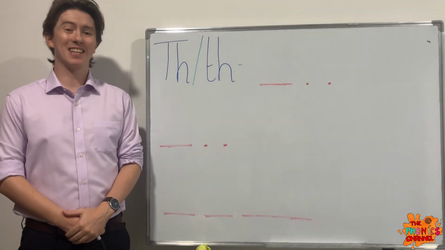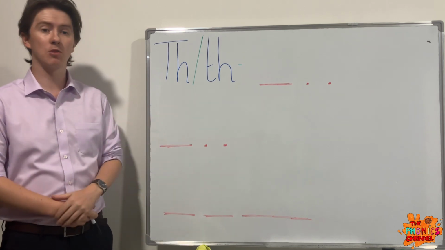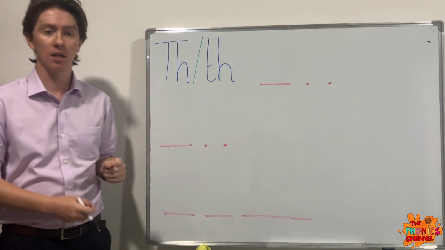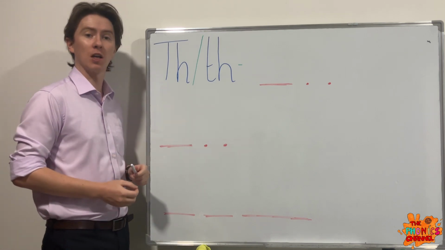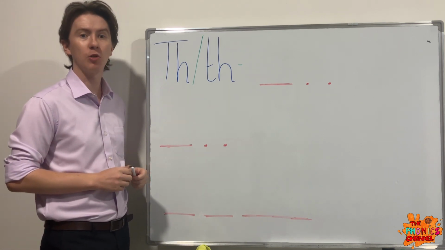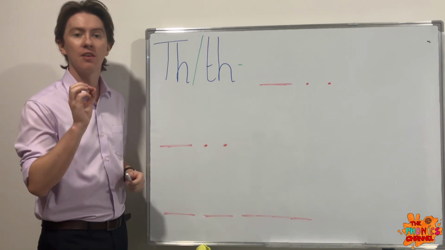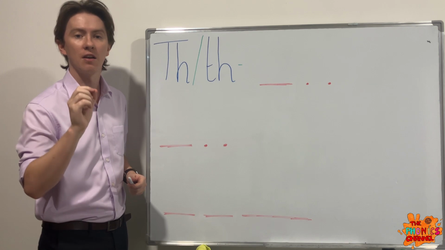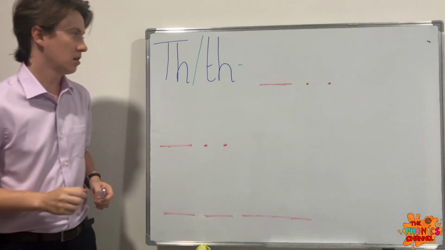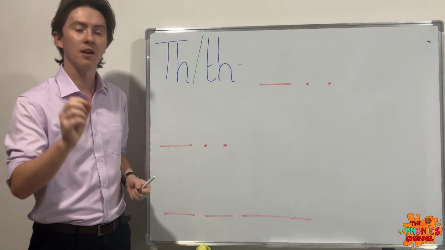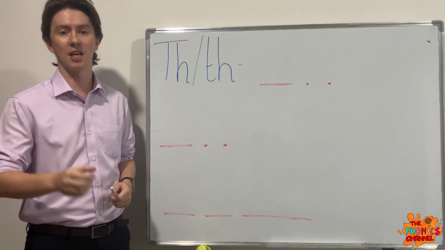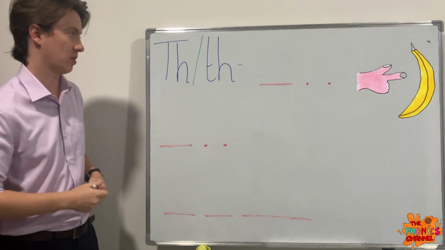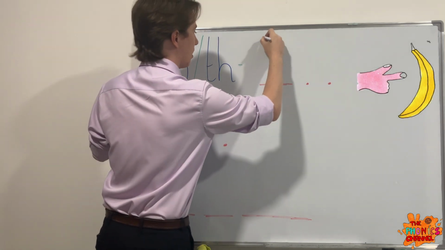Okay, so our next sound has the same 2 letters as before, as TH. Okay, the TH, as we know, can make the f sound, but it can also make the th sound. Th. Okay, so let's put this th sound into some words today, and the first one is this. This. Okay, this one here.